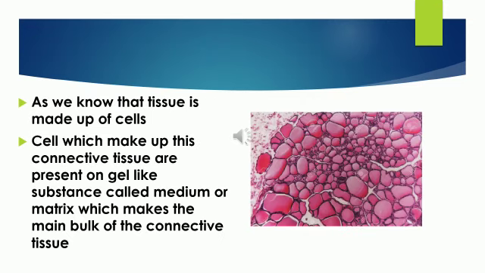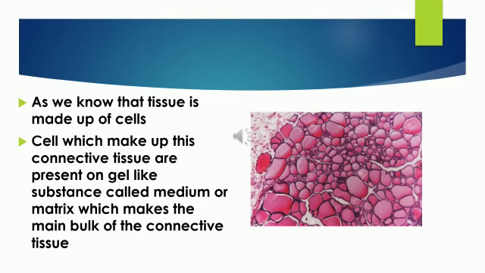As we all know, tissue is made up of cells. Tissues are nothing but groups of similar cells formed together. The cells which make up connective tissue are present in a gel-like substance called the medium or matrix, which makes the main bulk of the connective tissue.